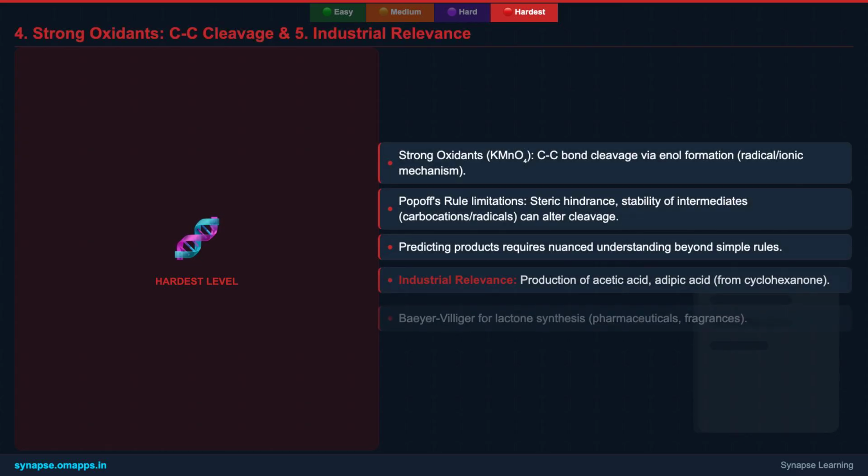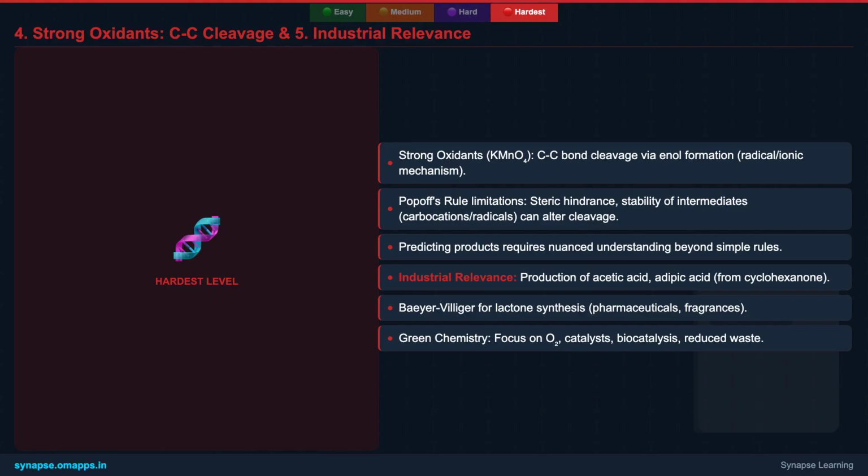Industrially, oxidation reactions of aldehydes and ketones are cornerstones for producing bulk chemicals. Consider the massive-scale production of acetic acid from acetaldehyde, or the synthesis of caprolactam, a nylon precursor, which involves the oxidation of cyclohexanone. The principles of green chemistry are increasingly integrated, pushing for sustainable processes. This means moving towards catalysts, using oxygen as a cleaner oxidant, and minimizing hazardous waste. Biocatalysis, using enzymes, is emerging as a highly selective and environmentally friendly alternative.